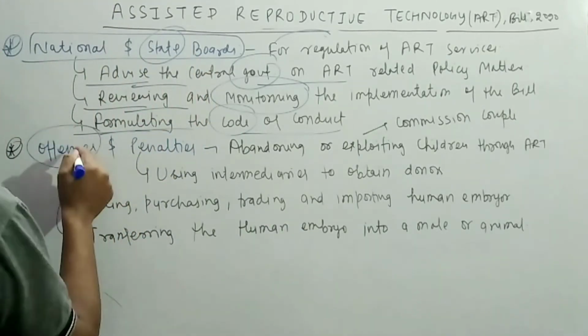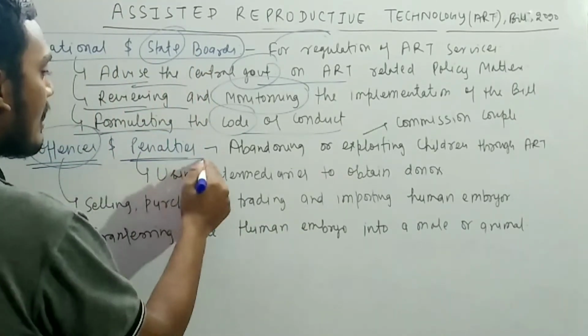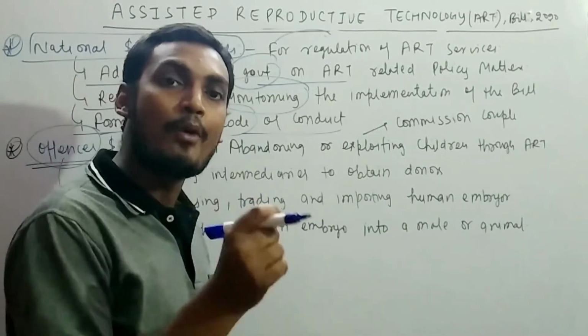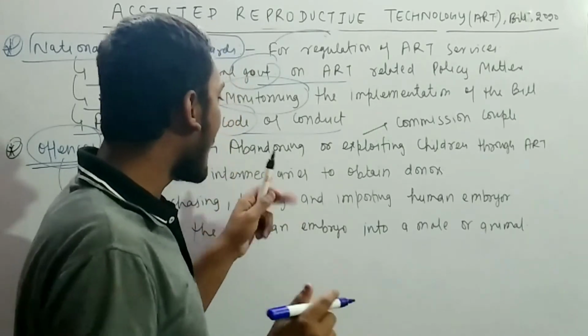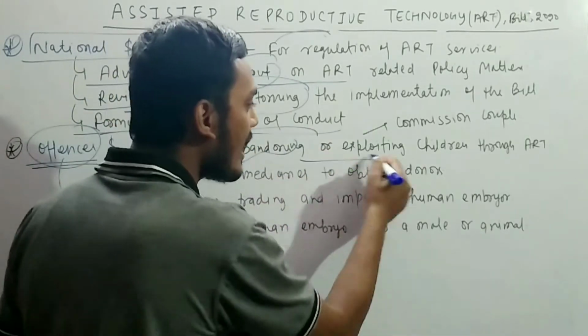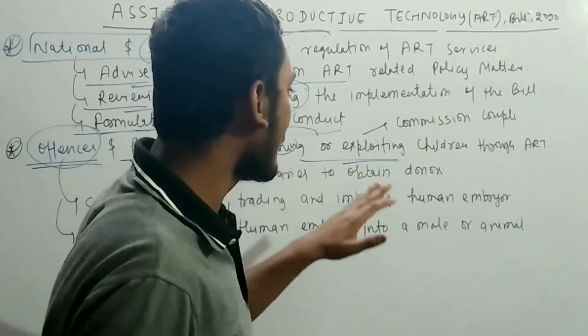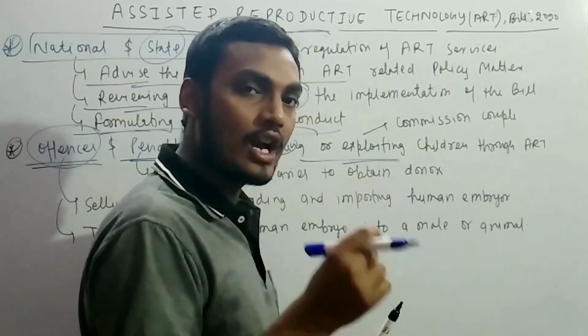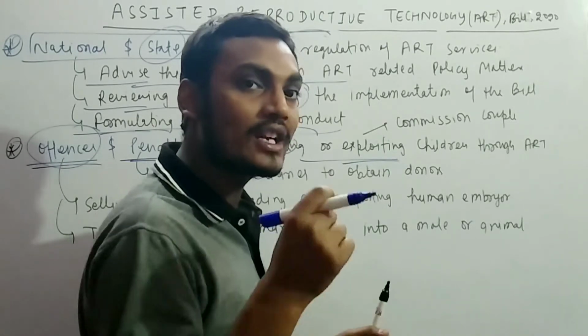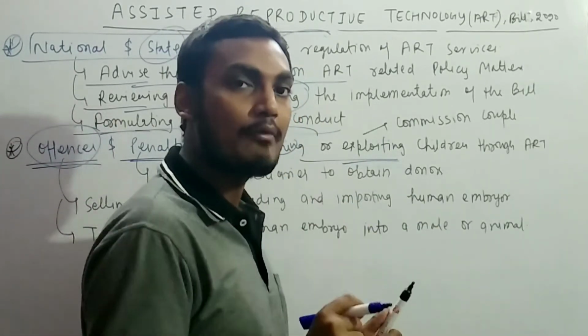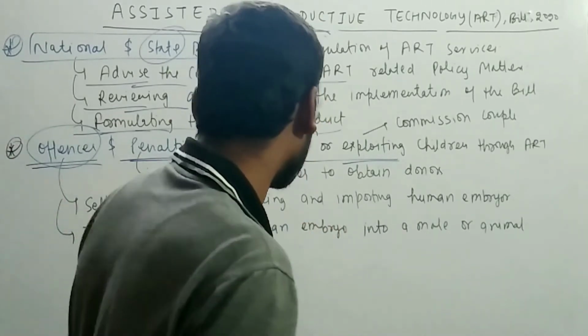If you talk about it, there are the offenses and after that there will be penalties. So what are the offenses? Basically, if there is any child born through ART and that child is abandoned or exploited, it will be considered an offense. And this is very, very important. So when a donor or a woman exploits the commissioning couple, or the commissioning couple exploits the donor or a woman, that will be considered an offense.